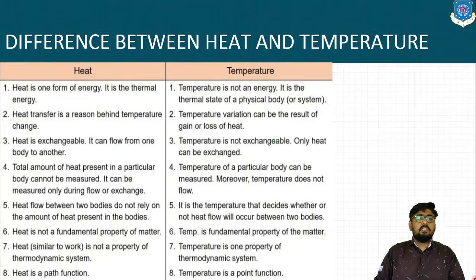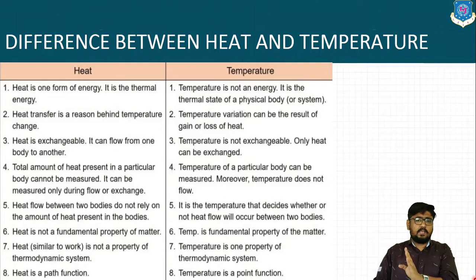Next point is heat flow between the two bodies does not rely on the amount of heat present in the bodies. Whereas temperature decides whether or not heat flow occurs between the two bodies. If the temperature difference is positive, means that let us say T1 is higher, T2 is lower, means heat will flow from higher temperature to lower temperature, that is from T1 to T2.